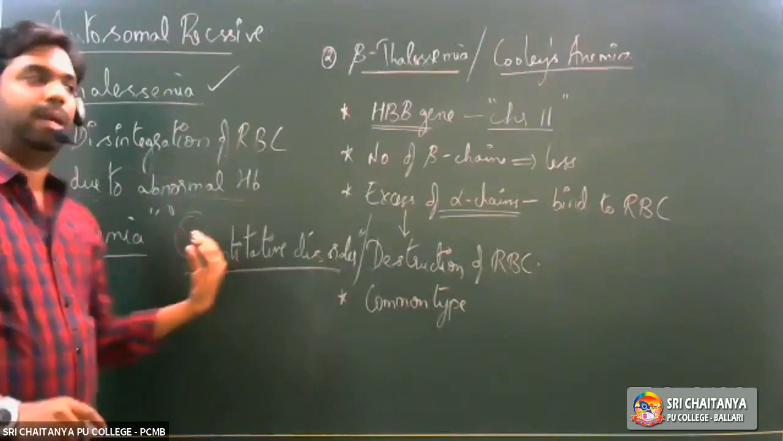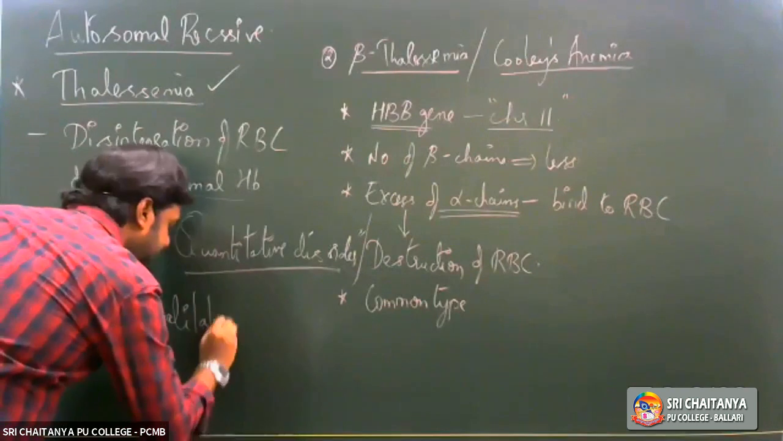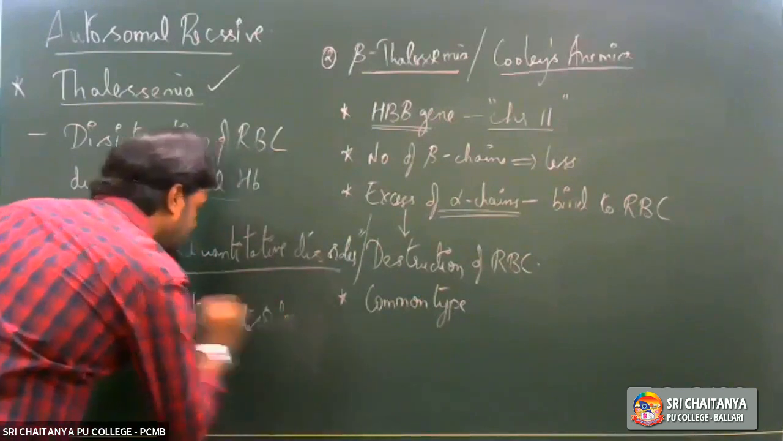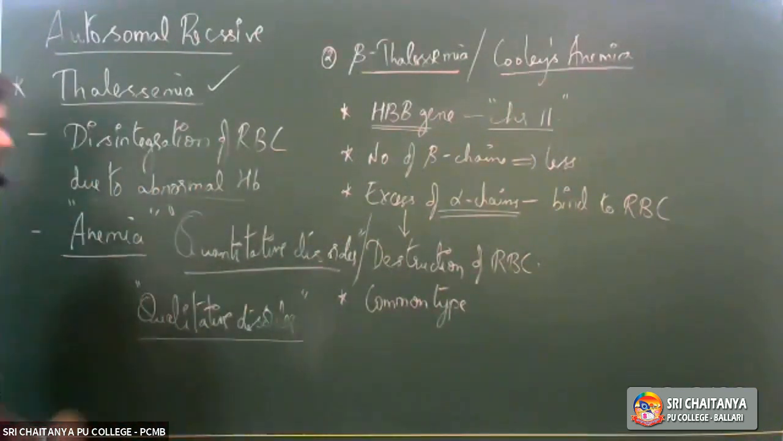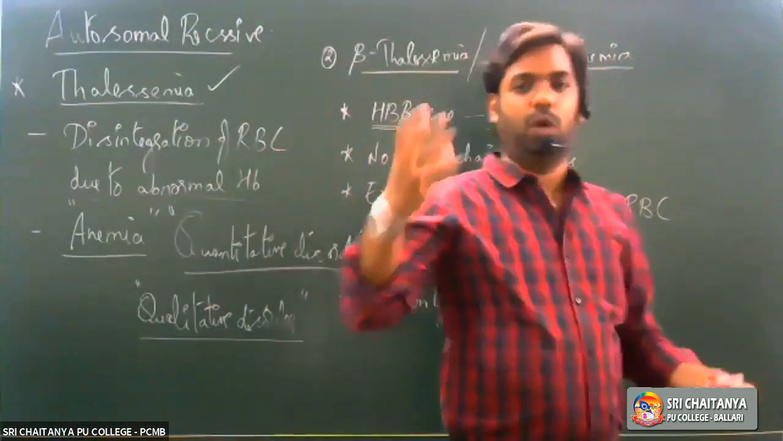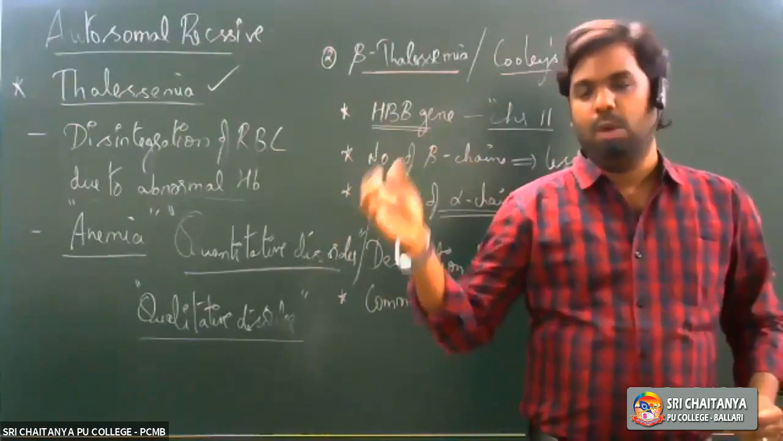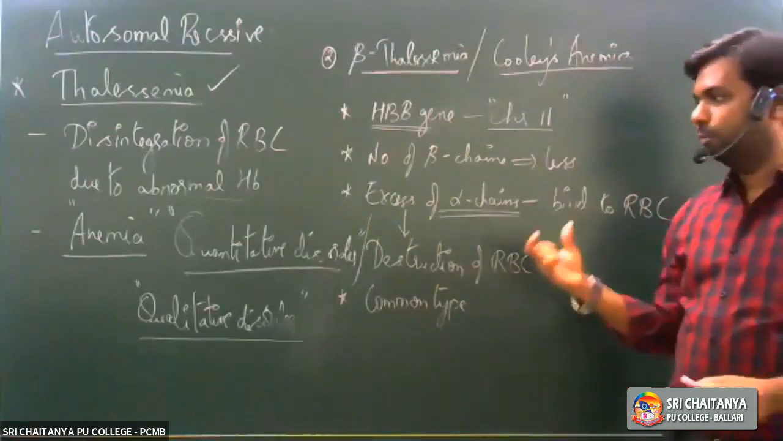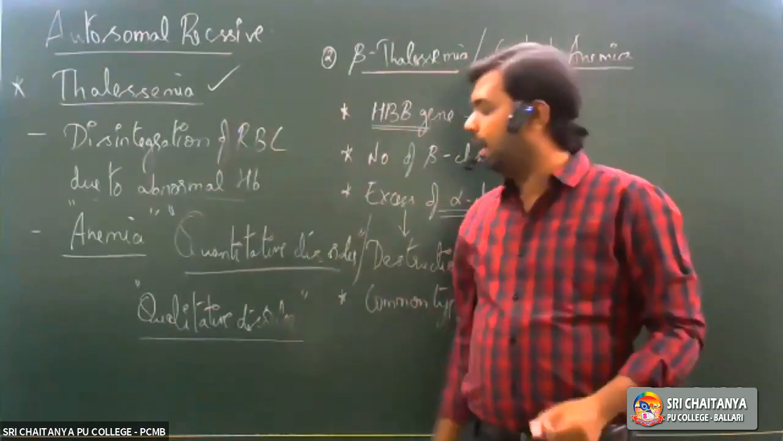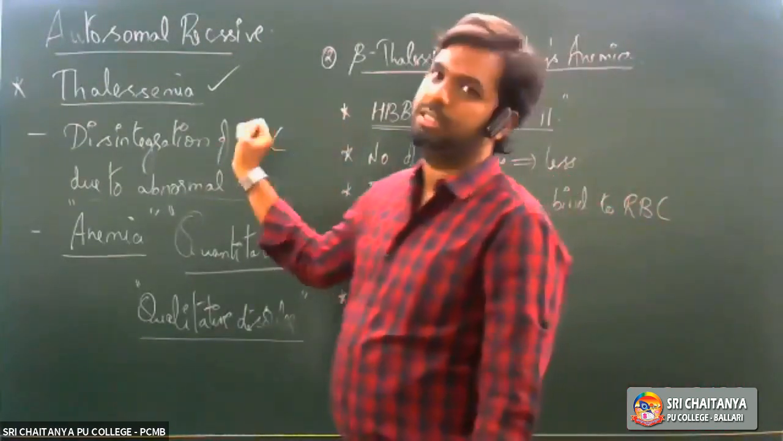Whereas sickle cell anemia, we call a qualitative disorder, because it has something to do with the quality of the hemoglobin. Because the quality of the hemoglobin is not proper, the RBC, which has to be a biconcave disc-shaped structure, will now turn into a sickle shape. Therefore, we call sickle cell anemia a qualitative disorder, whereas thalassemia is a quantitative disorder. So this is what we have with autosomal recessive disorders.